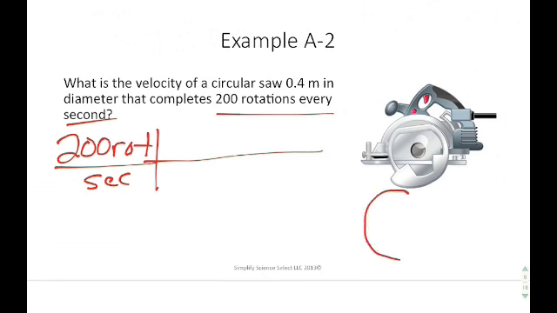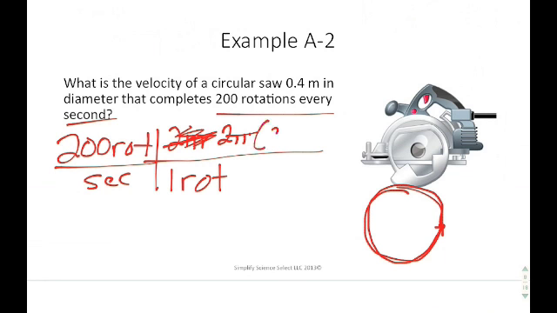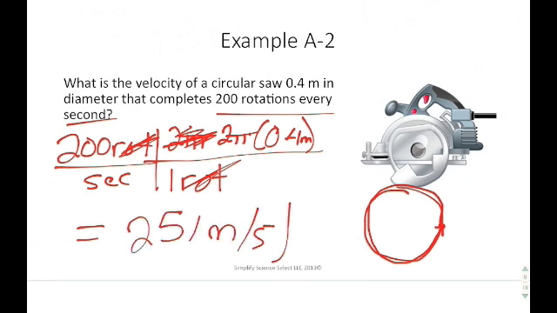If I look at a circular motion, when something right here rotates one time, you should realize that that is the circumference. So one rotation in this case is equal to 2 pi r, or since we don't want to put a formula in our conversion, we would say 2 pi times 0.4. When we multiply this out now, we're not in rotations anymore. Since this was in meters, we're now in meters. So now we have meters over seconds, which is the term for velocity. When you multiply this all out, you should end up with a value of 251 meters per second.